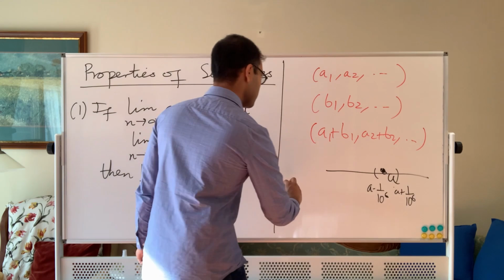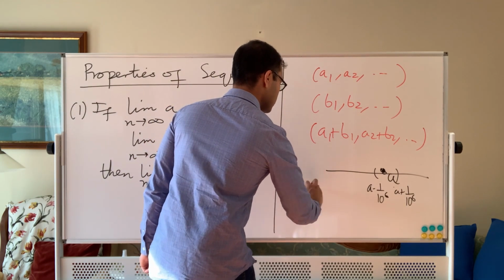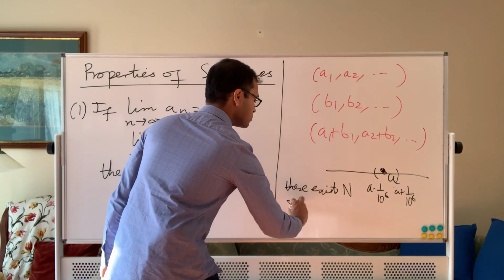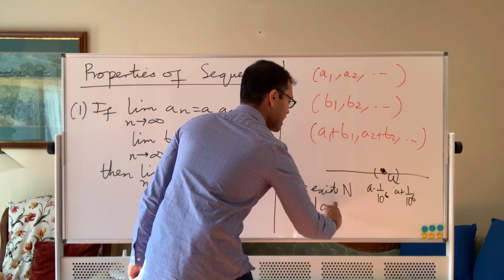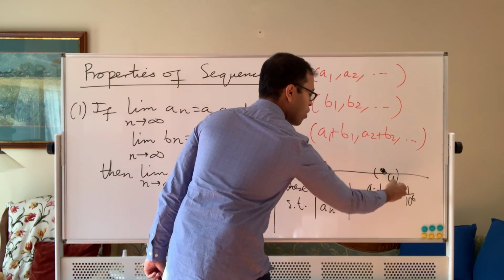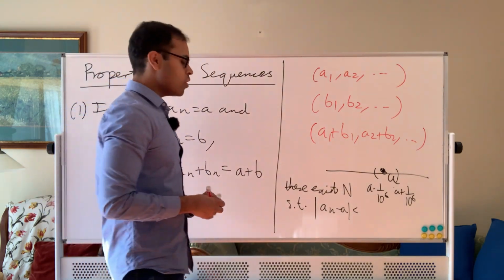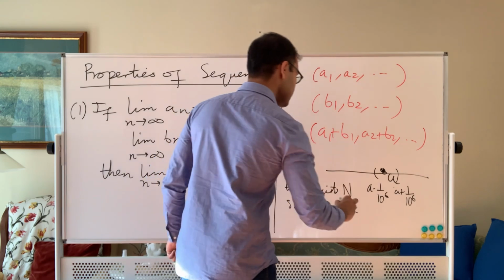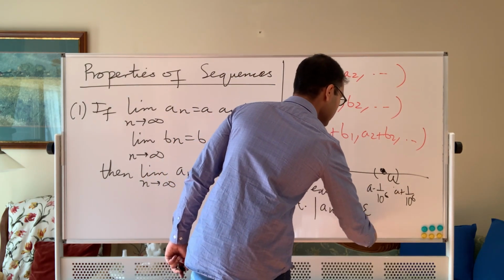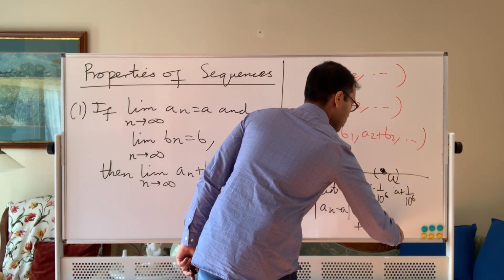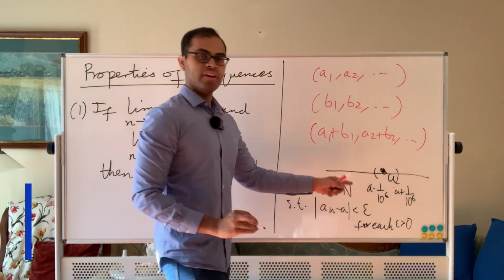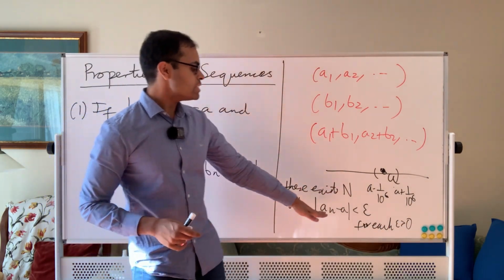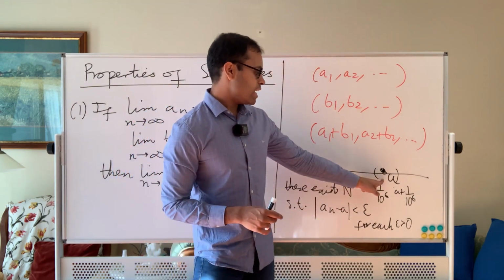So there exists a big N such that the absolute value of an minus a is going to be less than whatever the degree of specificity is. Here we said 1 over 10 to the 6, we generally call it an epsilon. So there exists N so that this is less than epsilon for each epsilon greater than 0. Saying that the absolute value of an minus a is less than epsilon, I've done lots of videos on my channel on absolute value, very basics, but that's just the distance from an to a. So that means that an is in this interval.